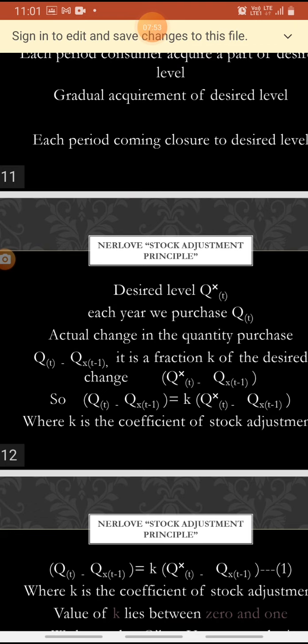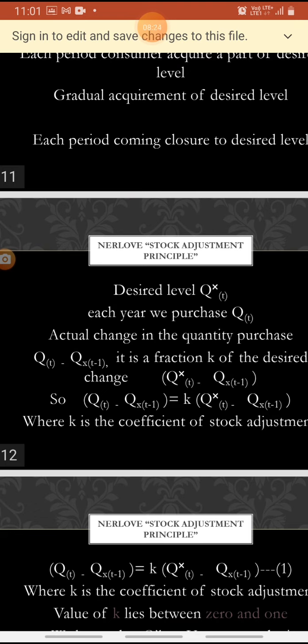The actual change in quantity purchased, that is Qt minus Qt minus 1, is a fraction K of the desired change, that is Q star T minus Qt minus 1.